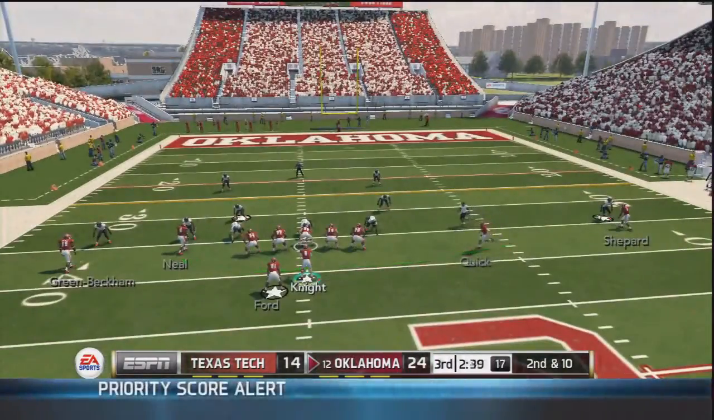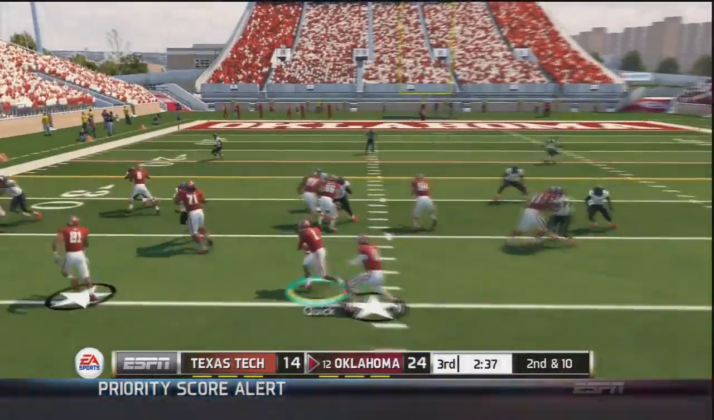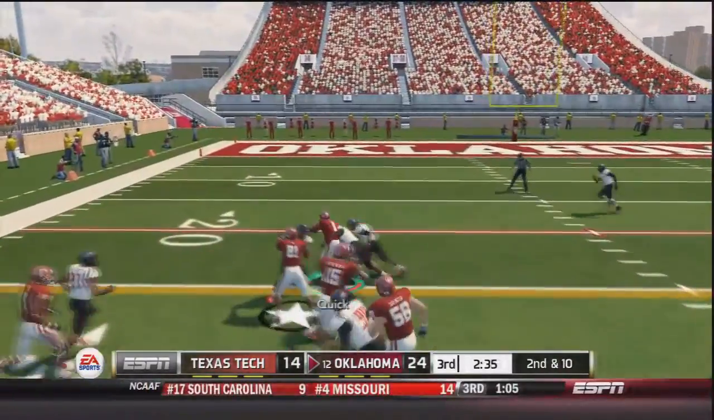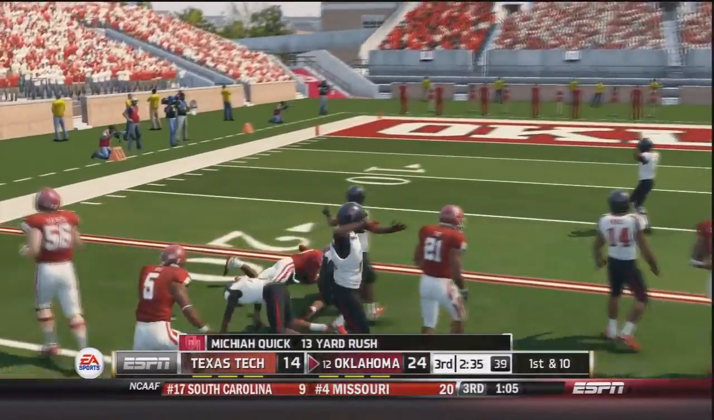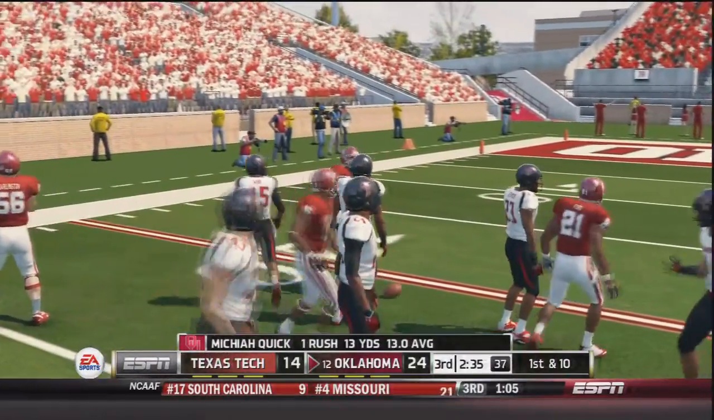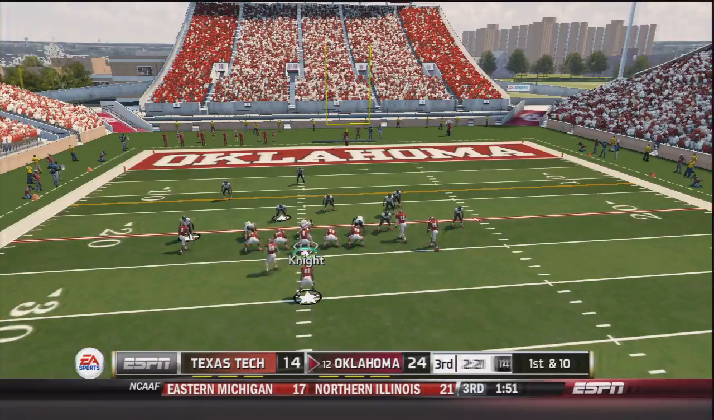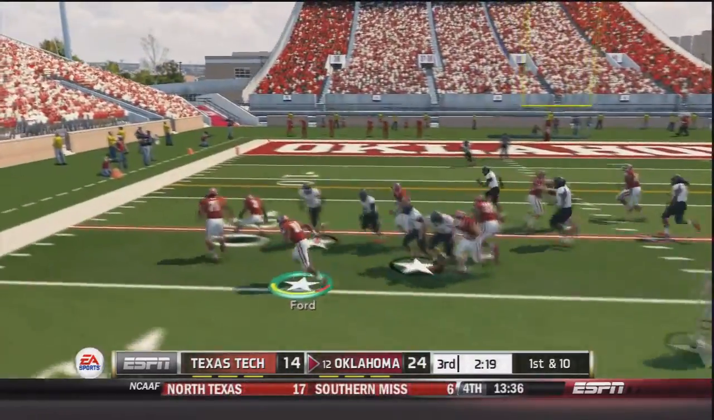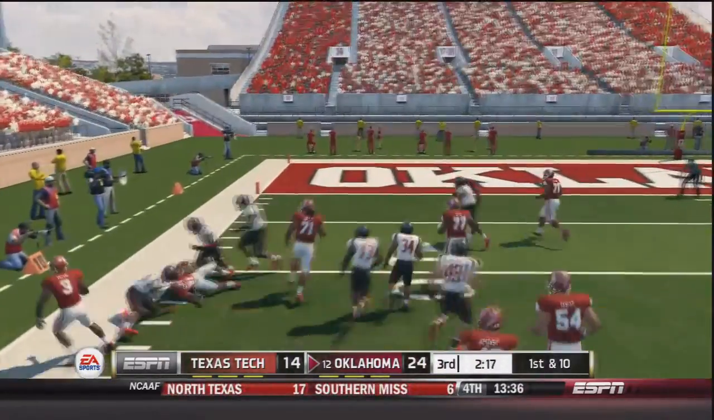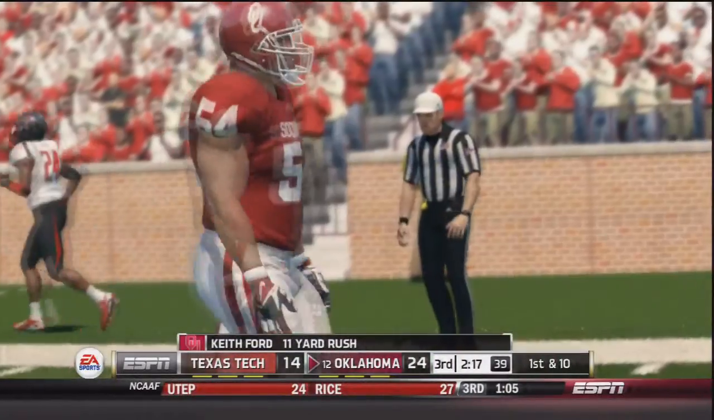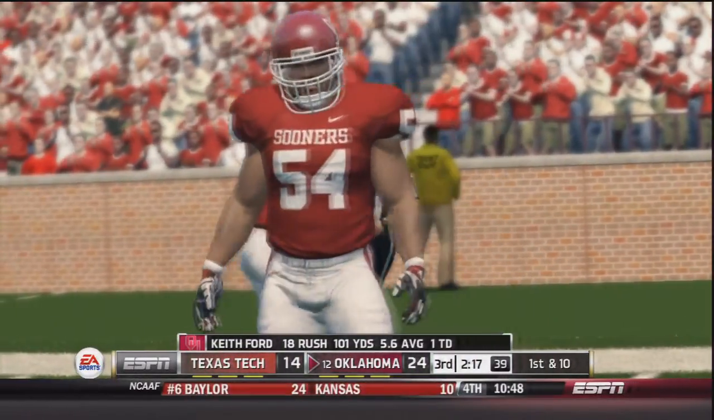6 carries, 35 yards. Now he sends Micaiah Quick in motion. Quick on the end around. Micaiah Quick has blocking. He's got a 1st down for OU, a 13-yard gain. And that was obviously his first carry on the day. Now on 1st and 10, Trevor Knight pitches back to Keith Ford. Ford to the outside. He's got good blocking again. And he would be horse-collared to the ground after an 11-yard gain.